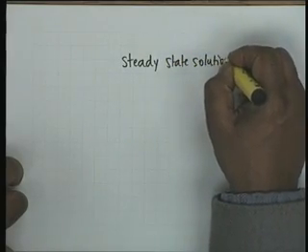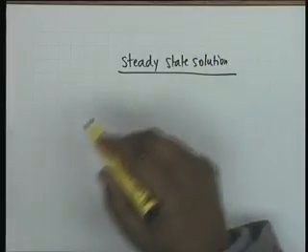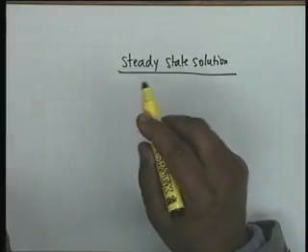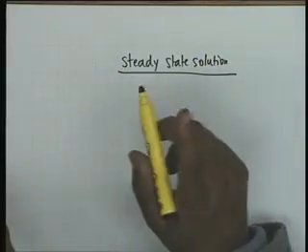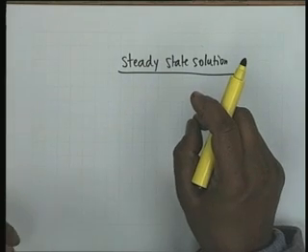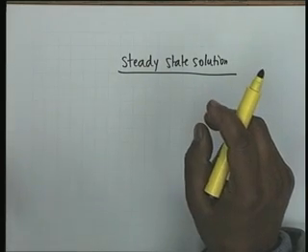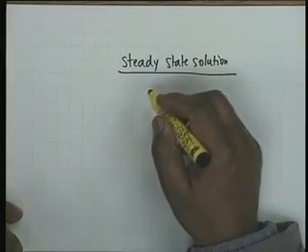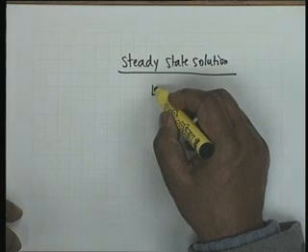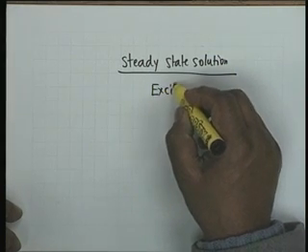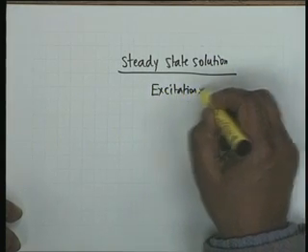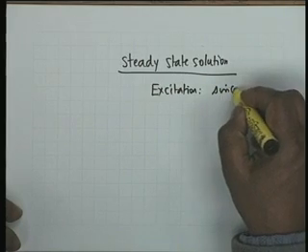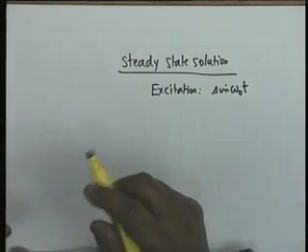We have already found out steady state solution for the previous 3 examples. Now, there is one situation in which finding the steady state solution in practice is an extremely important step, and this is when the excitation is sinusoidal. Excitation is either sine of omega 0 t or cosine of omega 0 t.